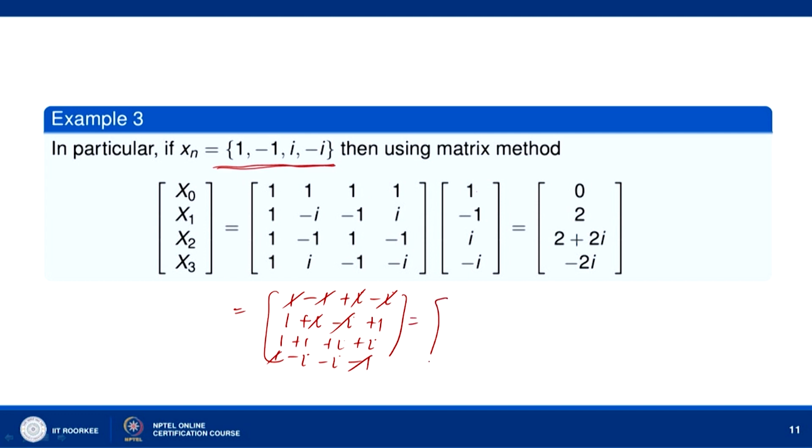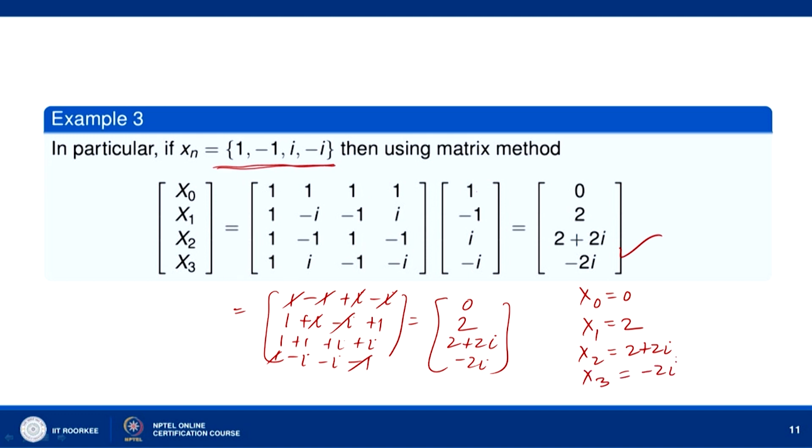So, this is what you have: 0, then 2, then 2 plus 2 i, and minus 2 i. So, x naught equal to 0, x 1 equal to 2, x 2 equal to 2 plus 2 i, and x 3 equal to minus 2 i.